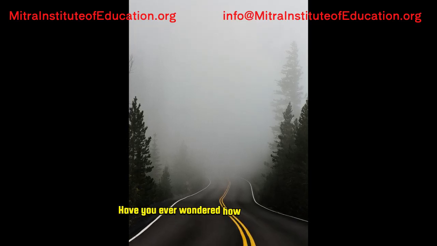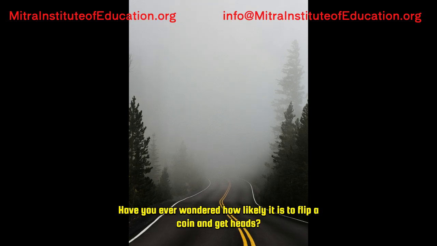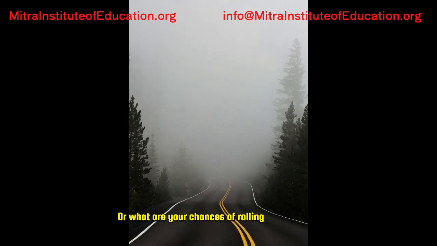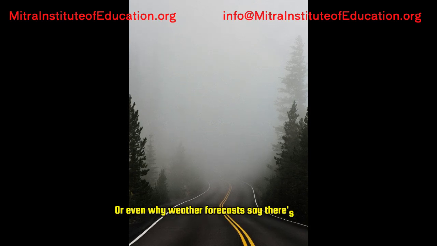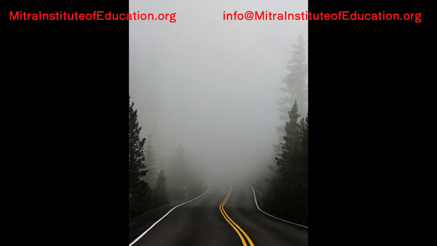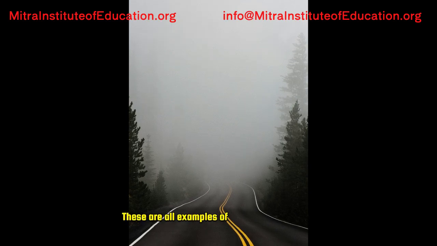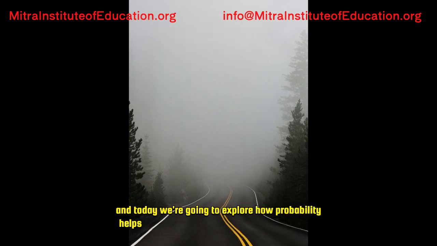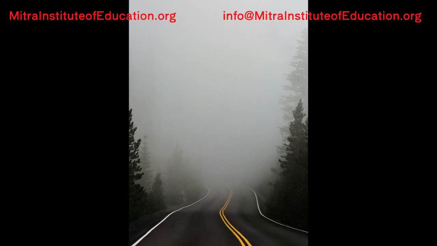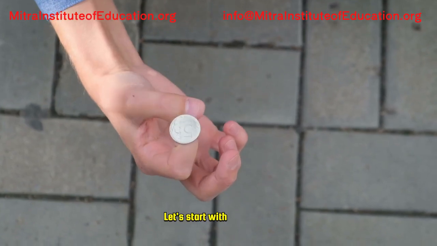Have you ever wondered how likely it is to flip a coin and get heads? Or what your chances are of rolling a 6 on a die? Or even why weather forecasts say there's a 70% chance of rain tomorrow? These are all examples of probability in action, and today, we're going to explore how probability helps us predict outcomes in uncertain situations. Let's start with the basics.